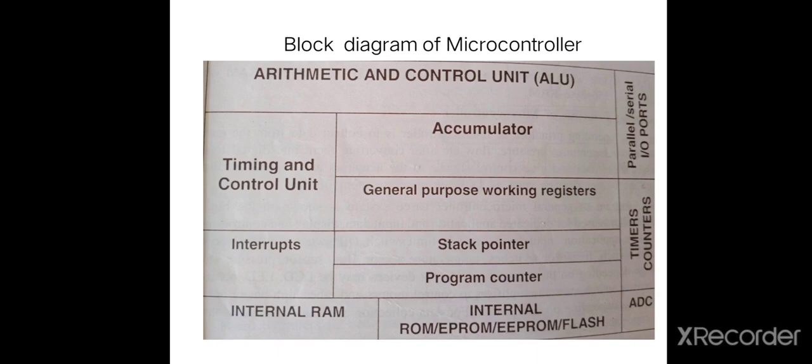Then timer and counter. This block is used to generate the delay of the system and to generate the counter, otherwise to manage the counting. Then the last block is the parallel or serial input output block. This port is used to interface with the external world, otherwise the real world. This is the block diagram of a basic microcontroller.